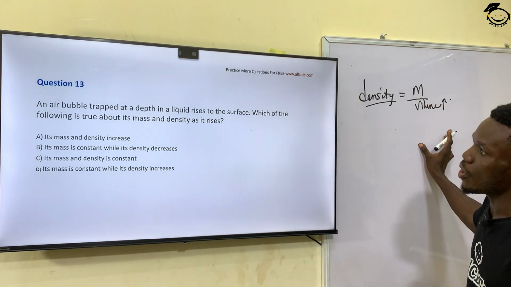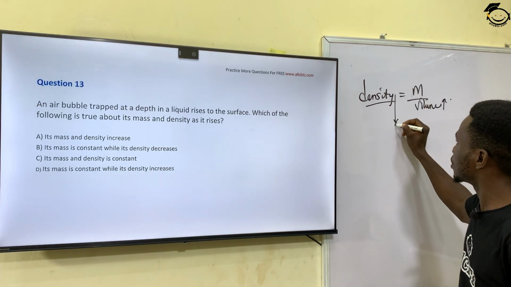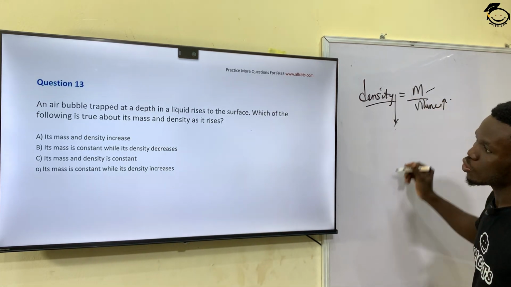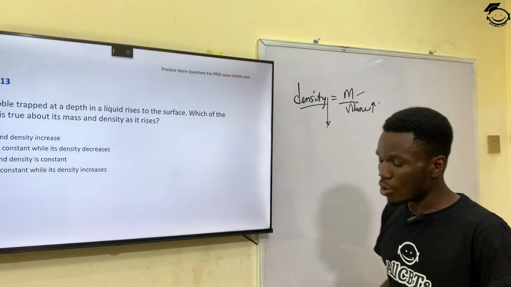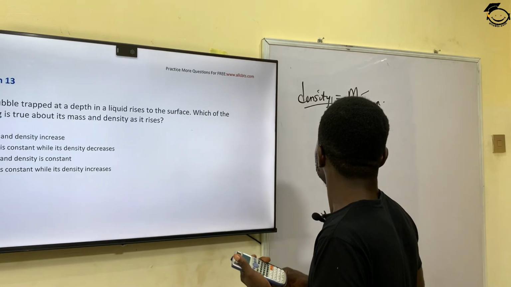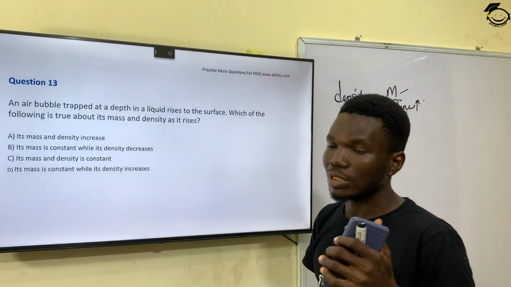As the air bubble rises, what will happen to the density? The density will decrease. The mass will be constant, because there is no additional mass that was added. So we're looking for the option that has to do with constant mass and a decrease in density.